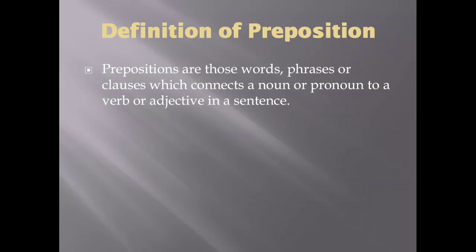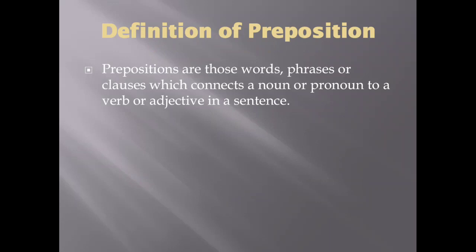Prepositions are those words, phrases or clauses which connect a noun or pronoun to a verb or adjective in a sentence. We can understand the definition in a better way with an example, like the Prime Minister lives in Delhi. In this sentence, the Prime Minister is subject and at the same time it is noun, lives is verb, in is preposition and Delhi again is noun. So we can see in this sentence how preposition in is working as a connector.